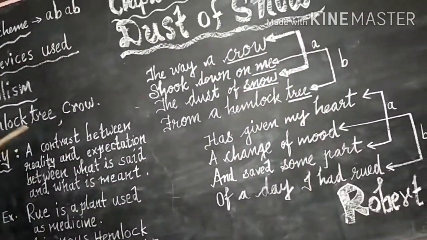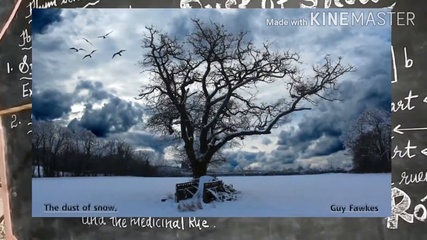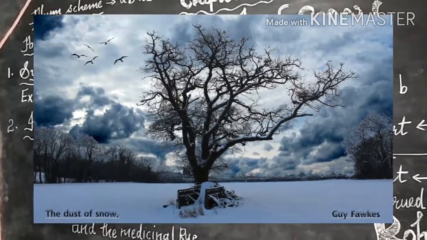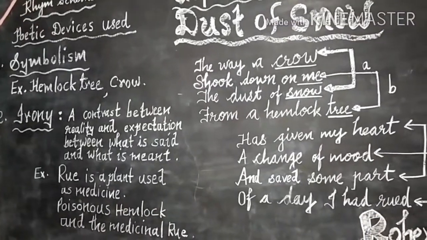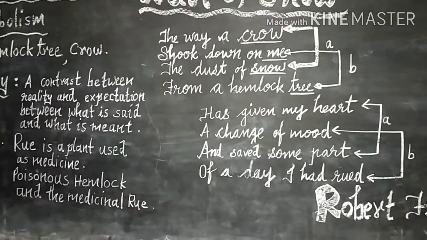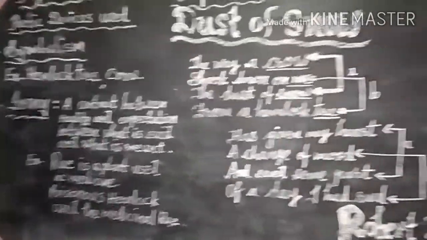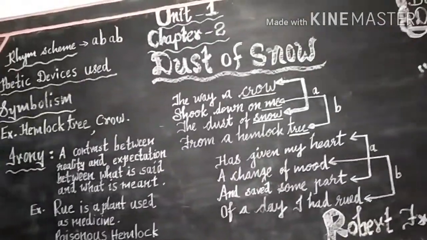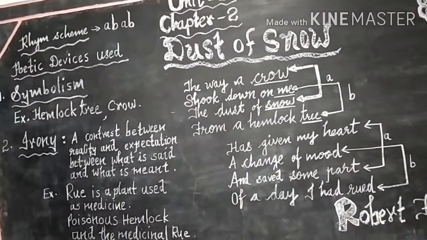Now, when we look at the hemlock tree, it is a poisonous plant with small white flowers. Robert Frost didn't choose to use an oak, maple or pine tree, which other poets take into their poems. He chose the hemlock tree and left all the beautiful trees present in the world.